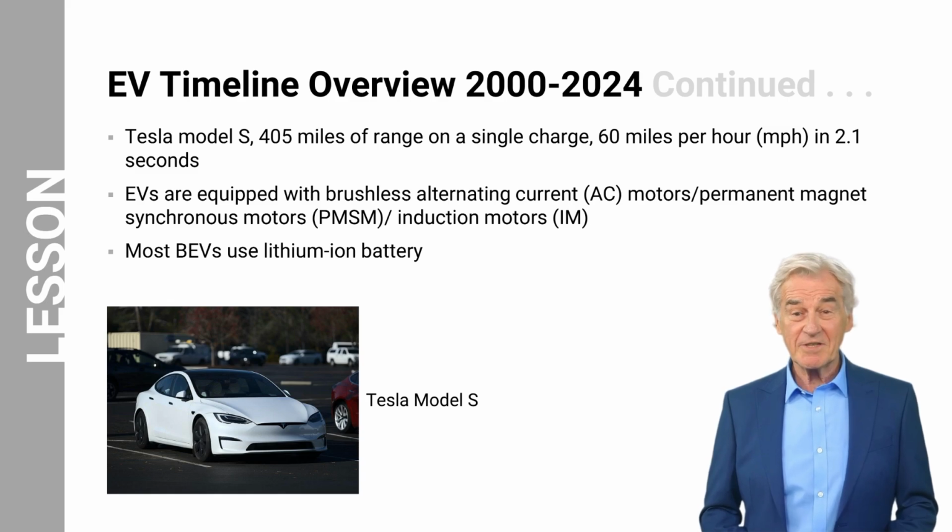EVs typically use brushless alternating current, AC motors, commonly referred to as brushless AC motors, permanent magnet synchronous motors, abbreviated as PMSM, and induction motors, abbreviated as IM. These motors are more efficient and durable compared to traditional brushed motors because they eliminate the need for brushes and commutators. Brushless motors also provide better control over speed and torque. Permanent magnet synchronous motors, PMSM, are preferred because of their high efficiency, compact size, and excellent performance at various speeds. Induction motors, IM, are preferred due to their robustness and simplicity.